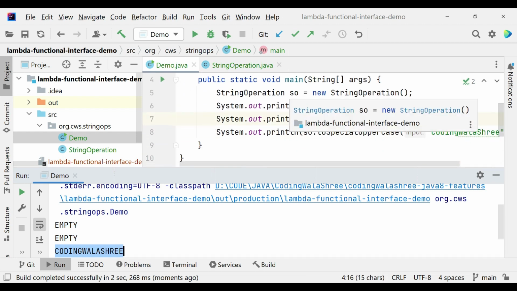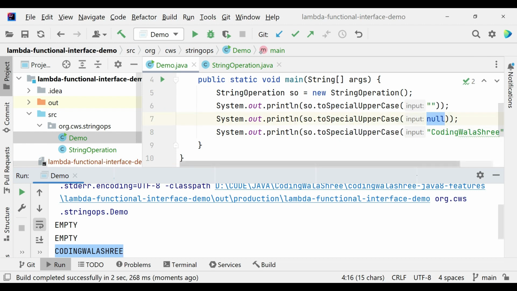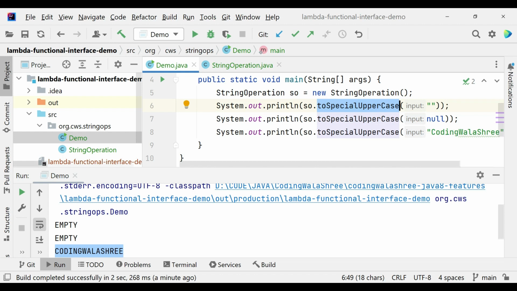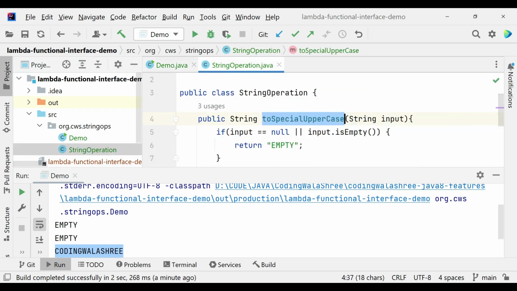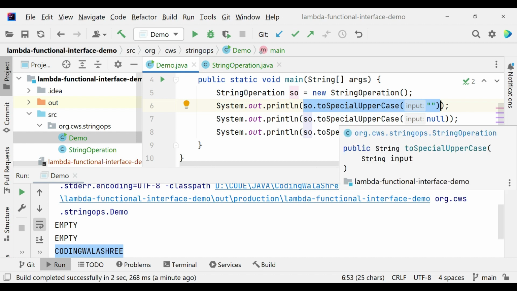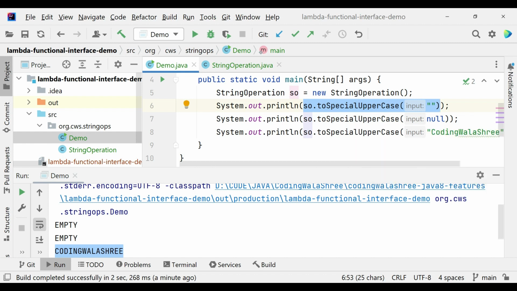What's wrong with this code will be the next question. The thing is that in my project, just imagine that I don't need this toSpecialUppercase behavior too often, right? I need it at one or two places and that's it. So for the same purpose, I had to create a class, I had to declare a method inside it, and wherever I want to use it, I need to create object of this class and then call the method. So there is boilerplate code I have written just to invoke a particular action, right?